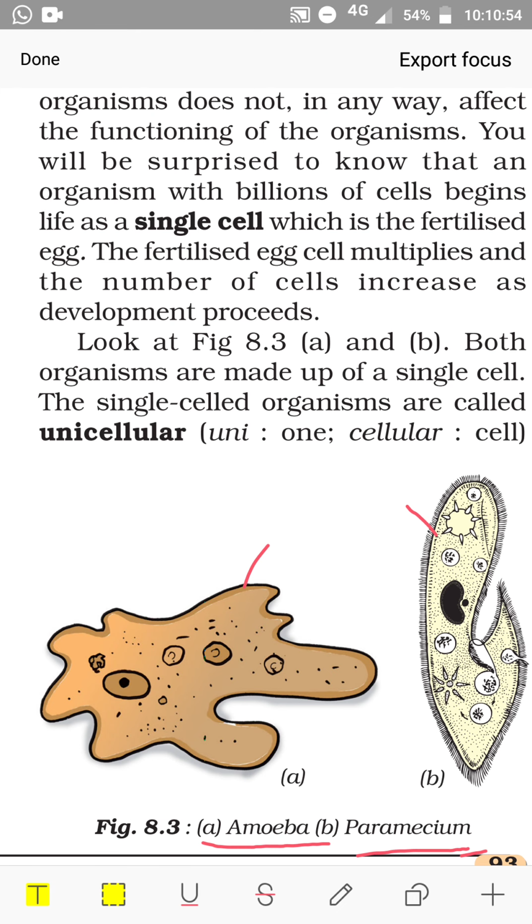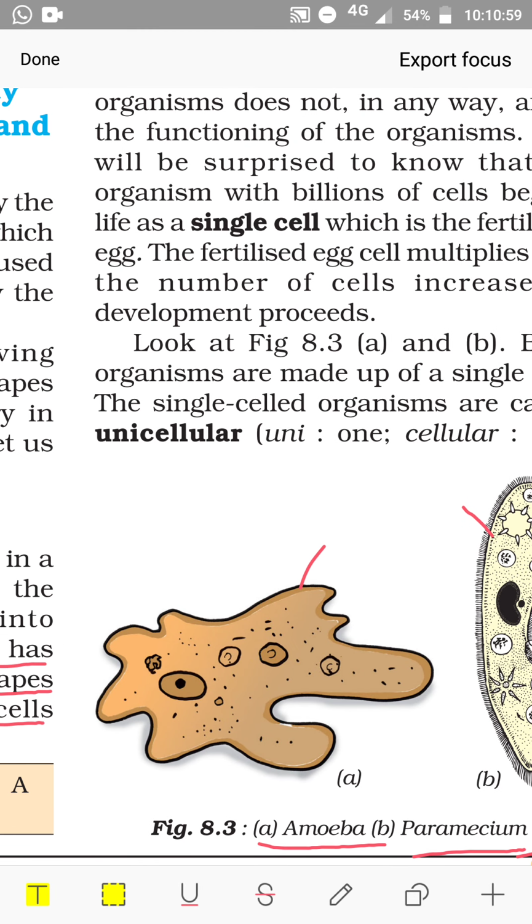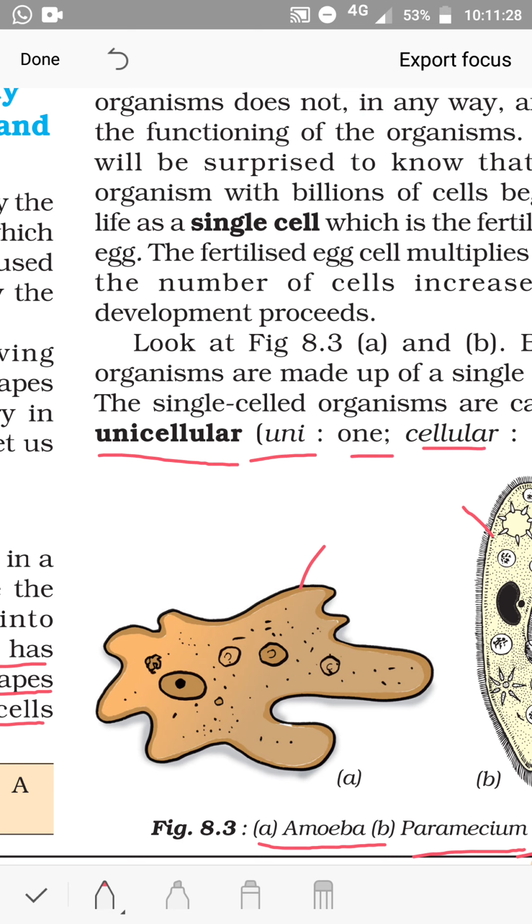Both of these are single cell. The single cell organisms are called unicellular. Uni means one, and cellular means cell.